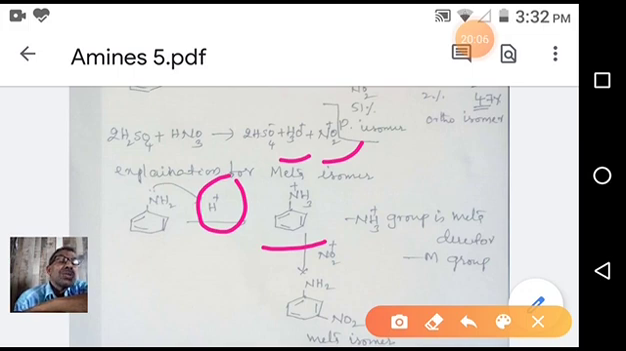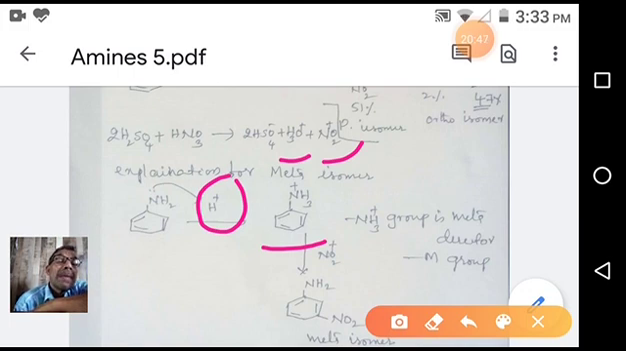Due to this NH3 plus group, it is an electron withdrawing group when we compare it to NH2. We already discussed in the previous classes that whenever an electron releasing group is there, it directs the incoming electrophile to the ortho para position. In the case of electron withdrawing groups, that means minus M groups, such as nitro, cyanide, aldehyde or carboxyl groups, these are minus M groups. In addition to these, NH3 plus also acts as a minus M group because of having a plus charge on nitrogen.